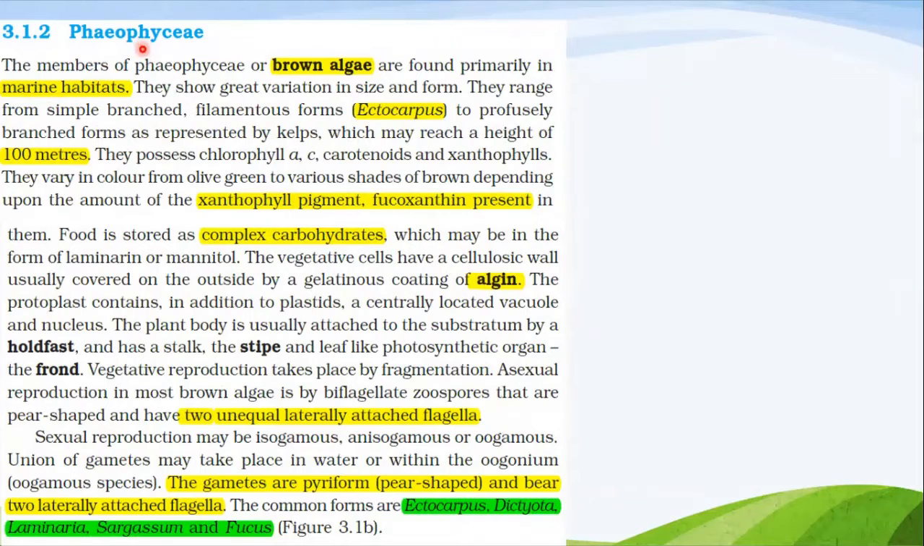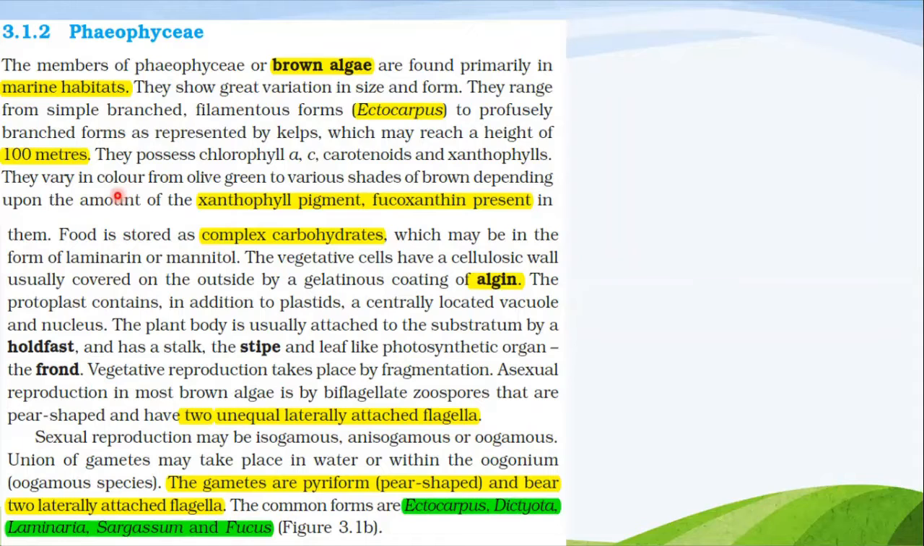Okay. Let's move to the next subtype. This is Phaeophyceae, brown algae. The members of Phaeophyceae are found primarily in marine habitats. They show great variation in size and form. They range from simple branched filamentous forms, Ectocarpus, to profusely branched forms represented by kelps, which may reach a height of 100 meters. Okay. Kelps are algae which can grow up to a height of 100 meters.